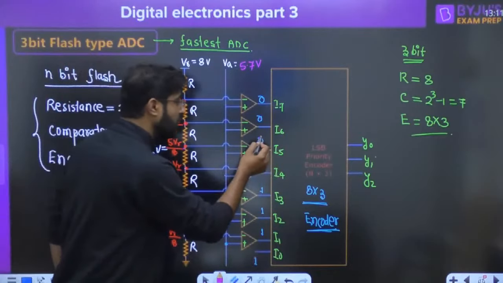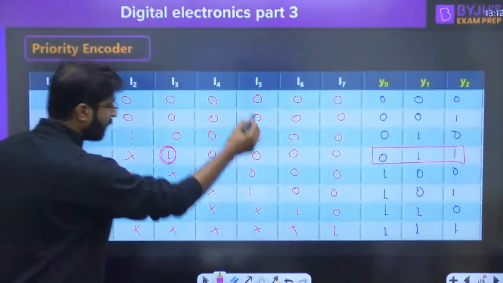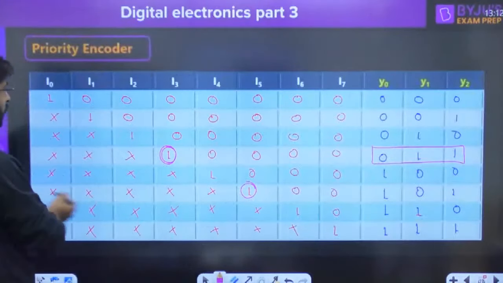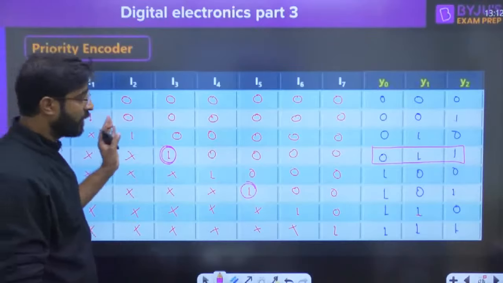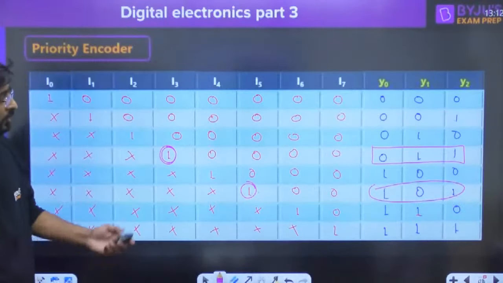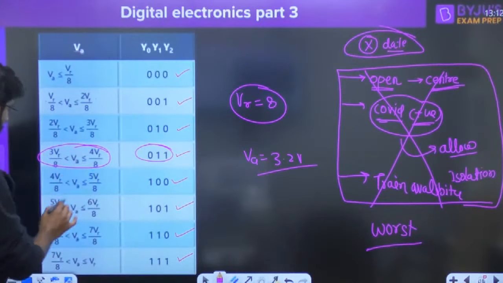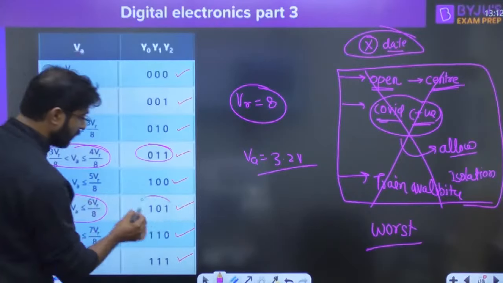Now once I5 is 1, we have to take the decision from I5. Once I5 is 1, do not care about the values before that. We have to take the decision from I5 only, that is 101. You can also see the value we have taken, 5.7, is between 5 to 6. Conversion is again 101.